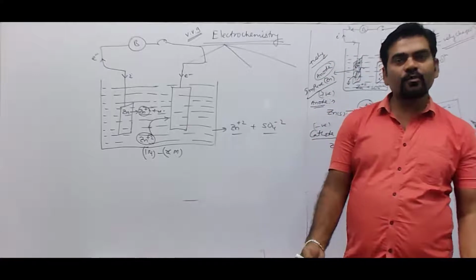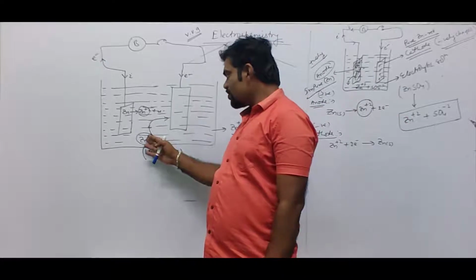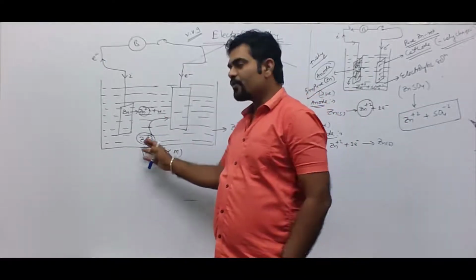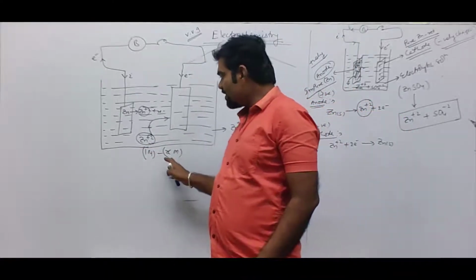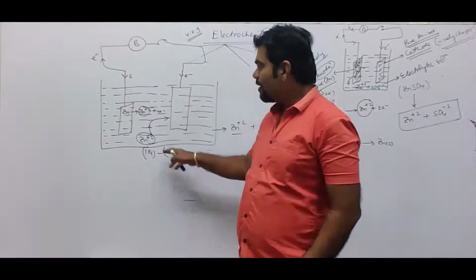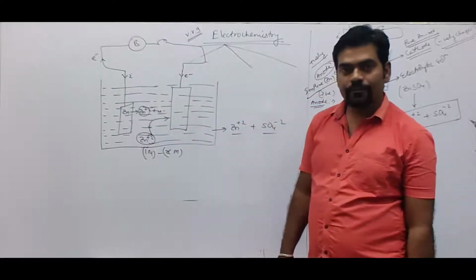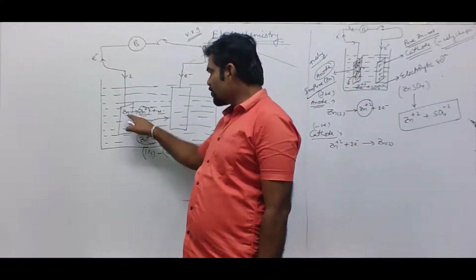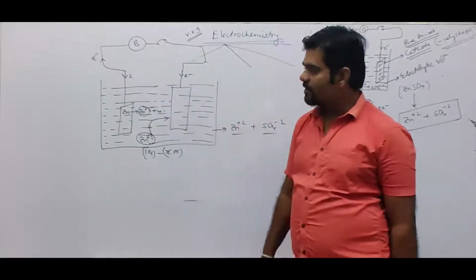So zinc ions will move towards this particular cathode, which is negatively charged, and since zinc ions from the solution are being deposited, the concentration of zinc ions, which was earlier 1 molar, is now a little less by X molar. So obviously the X molar zinc will be supplied by this zinc rod itself to the solution to maintain the concentration, and it undergoes oxidation into Zn2+ and 2 electrons. Zn2+ will move out into the solution, and the electrons will flow through the external wire itself.